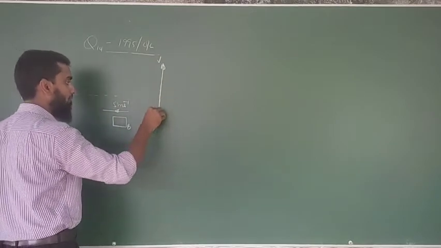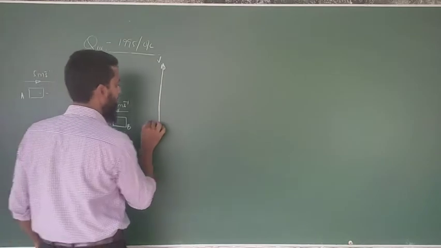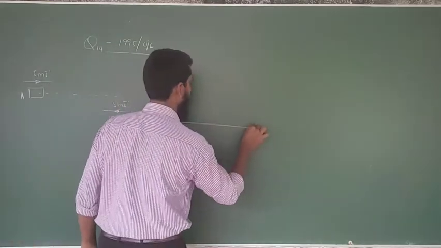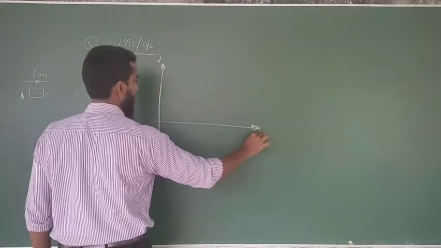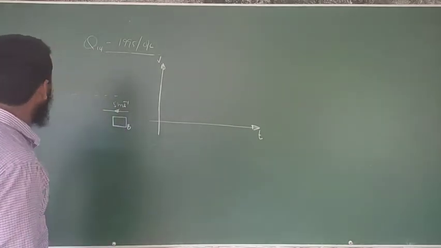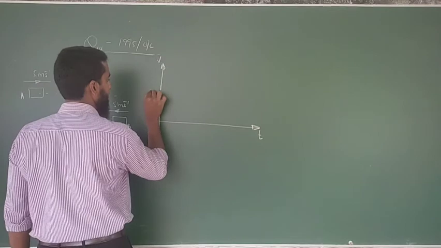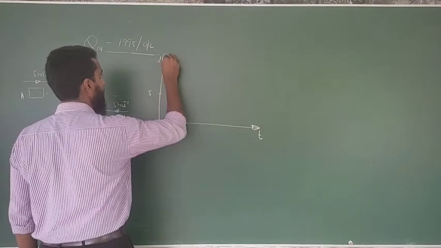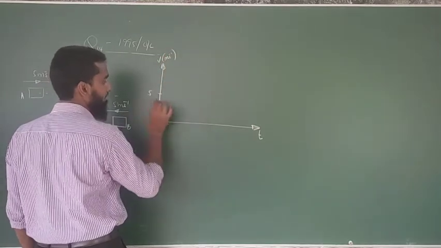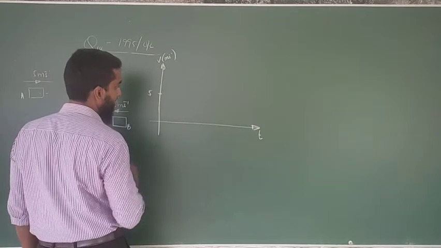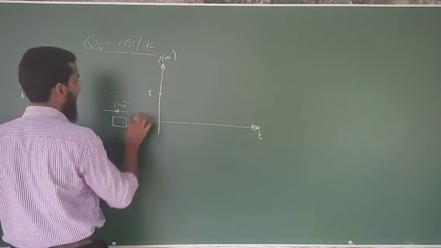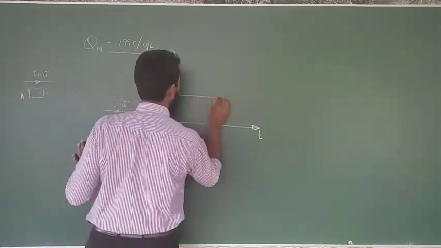Right, a velocity time graph. In the velocity time graph, here the velocity is constant. Then in the y-axis, the value 5 is going to remain the same continuously with time. Now I am drawing for A, this is the value.